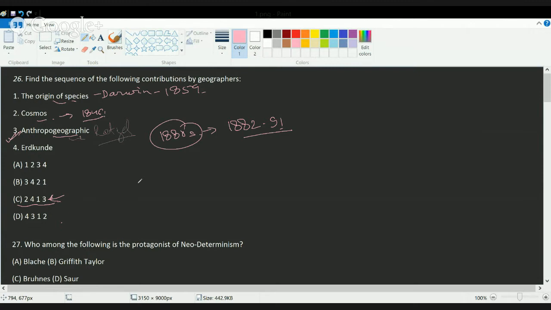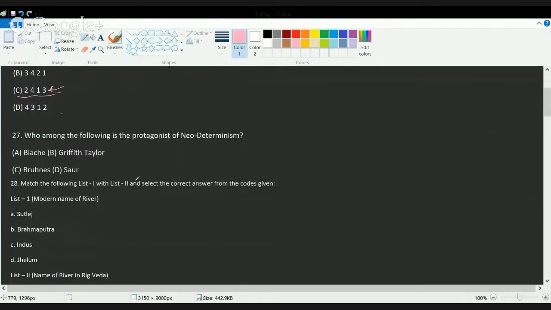The next question is, which of the following is a protagonist of neo-determinism? The word protagonist means which one of the following has put forward the concept, who has propounded the concept of neo-determinism. So the correct answer is Taylor here. And antagonist means who has opposed the concept. So you must be very sure with the terminology that has been asked in the examination.